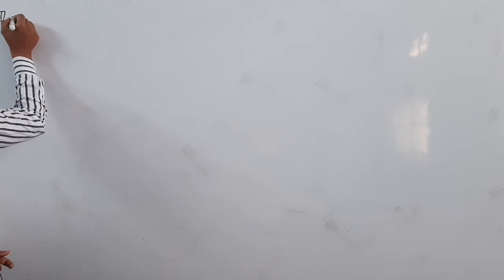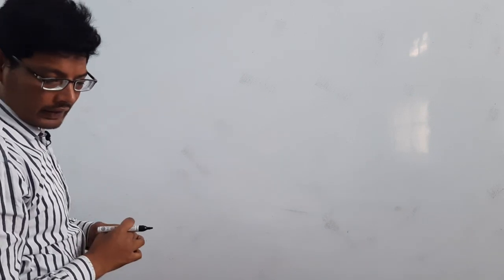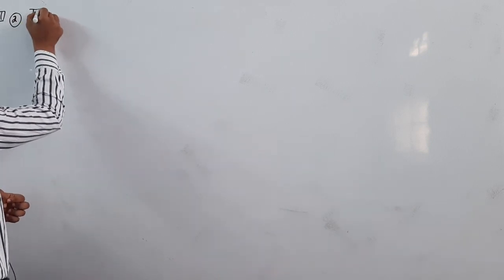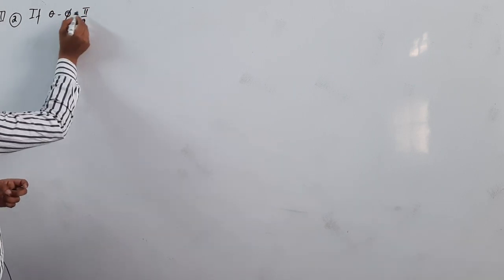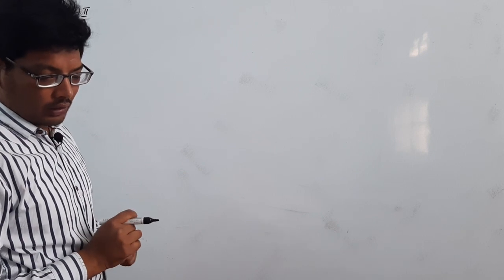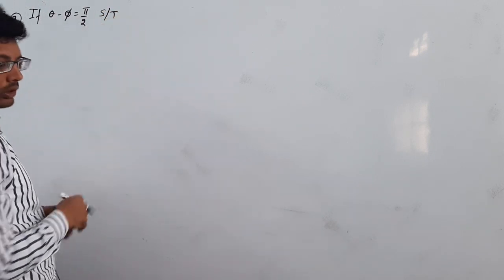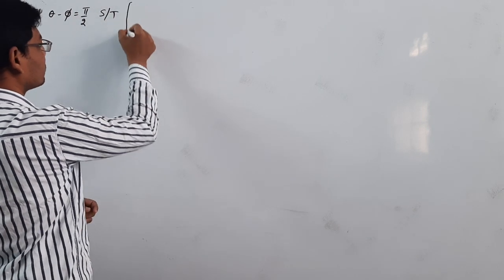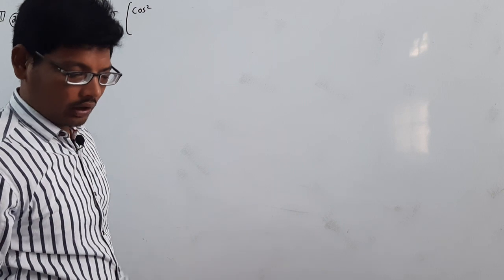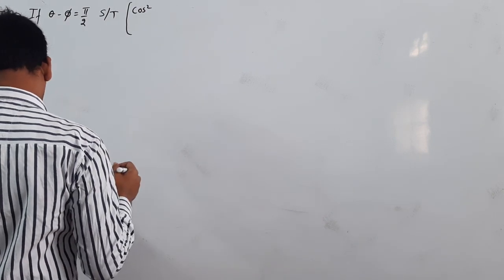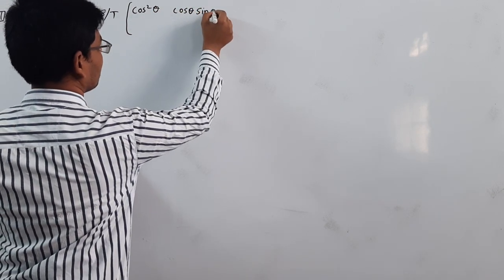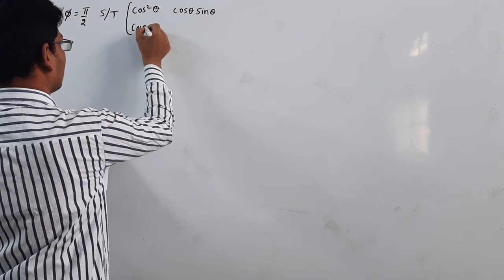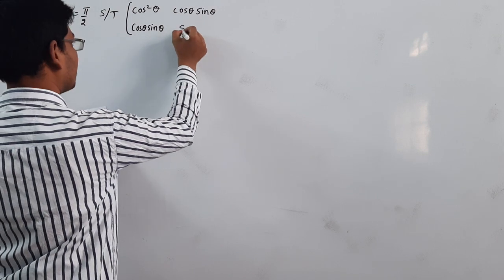The second question in the third bit is: if theta minus phi is equal to pi by 2, then show that the product of cos square theta, cos theta sin theta, cos theta sin theta, sin square theta, into cos square phi, cos phi sin phi, cos phi sin phi, sin square phi is equal to O.